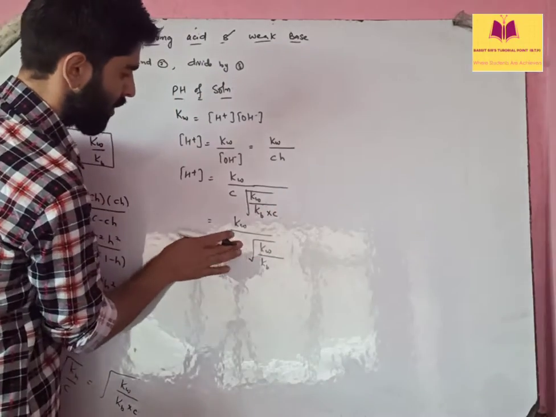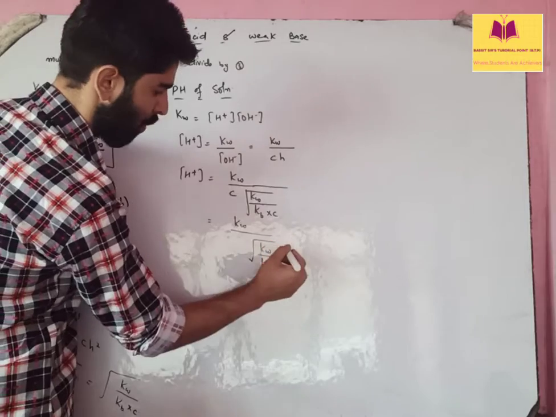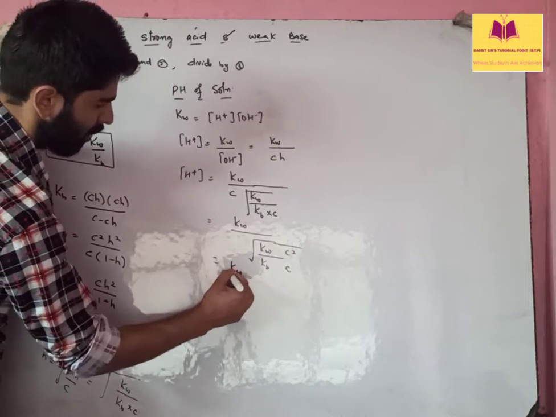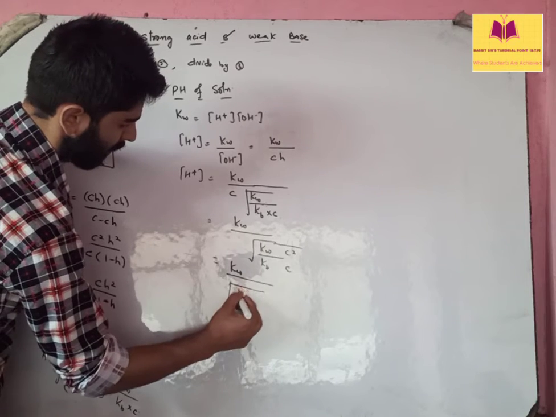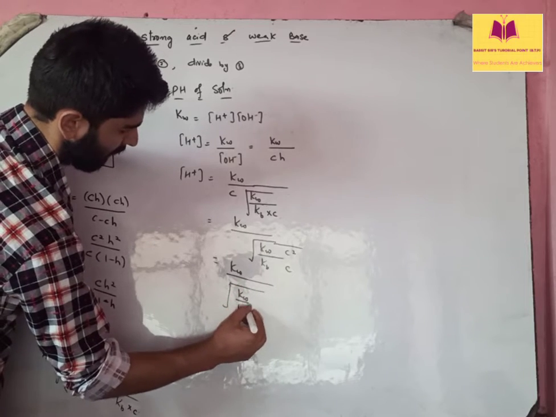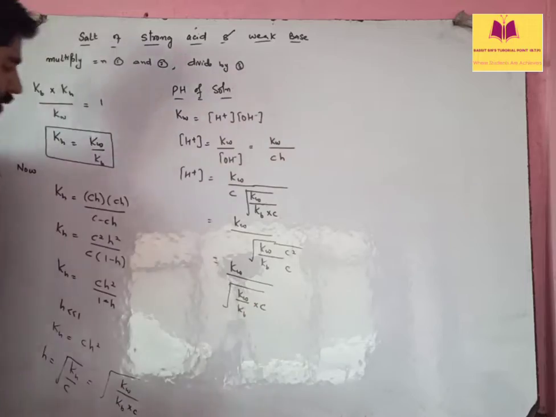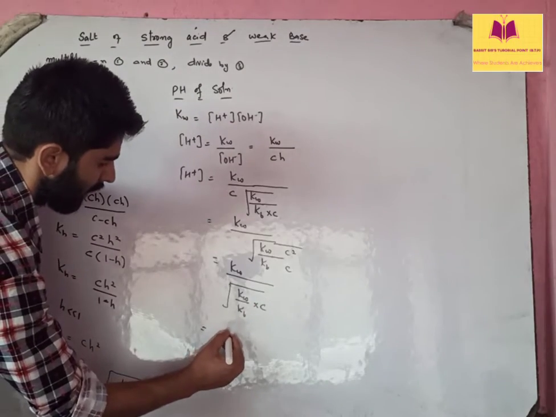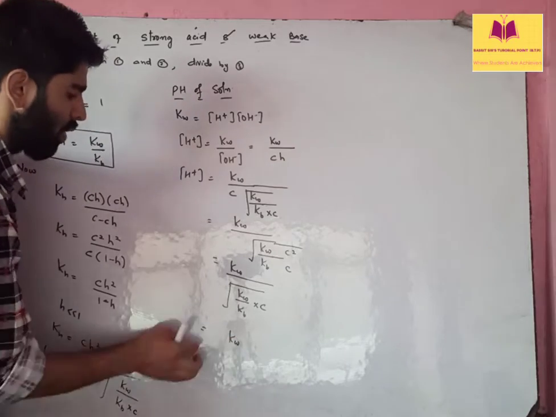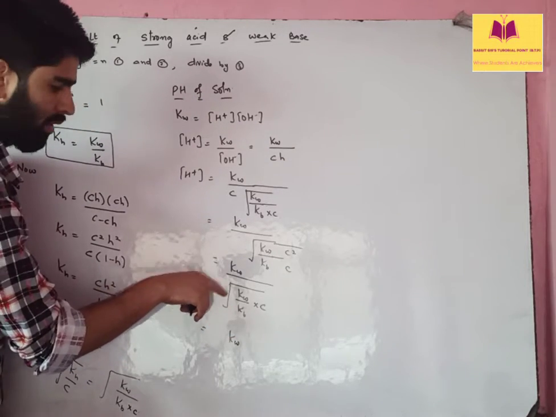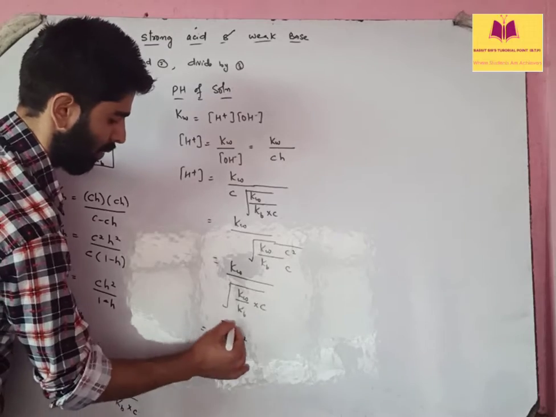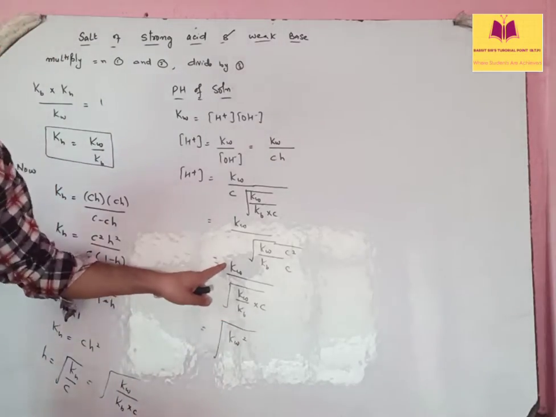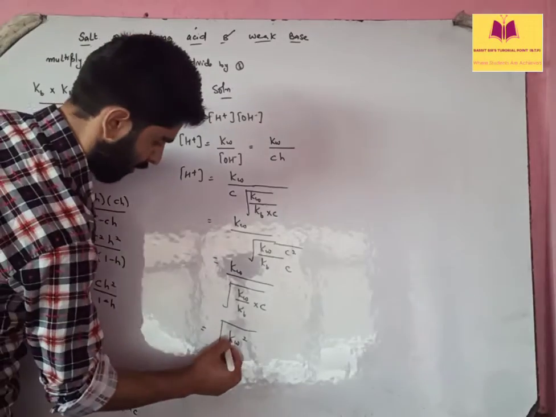Okay, we can take this C inside. It will be C square divided by C. So this will be Kw divided by root of Kw by Kb multiplied by C, and C will go. Let's take Kw into the square, so it will be Kw square under root. If you take it out, square and root will cancel, it will again be Kw. So this will not affect that; it's mathematically correct.